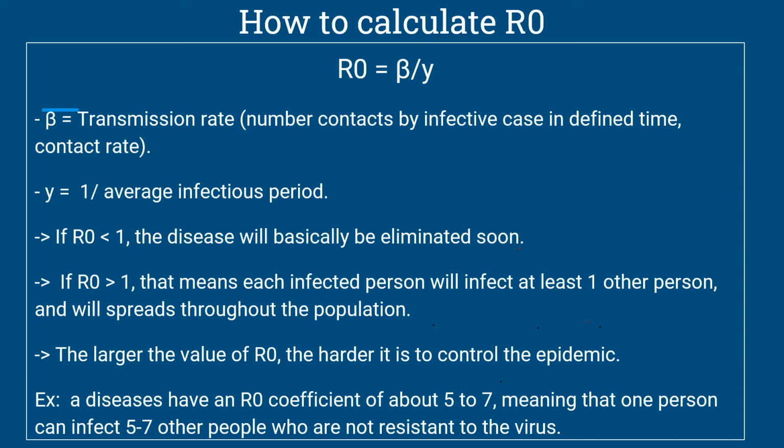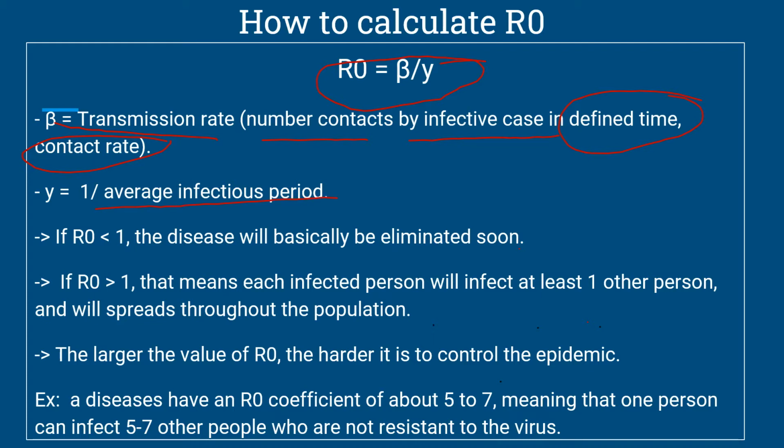Next, I will talk about how to calculate R0. The formula for R0 is R0 equals beta divided by gamma. Beta is the transmission rate, the number of contacts by an infected case in a defined time, and the contact rate. Gamma equals 1 divided by the average infection period.